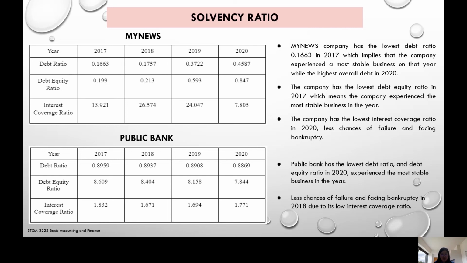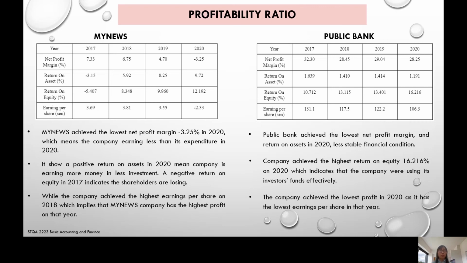From the table, Public Bank has the lowest debt ratio and debt equity ratio in 2020, which means Public Bank experienced the most stable business in the year and less chances of failure in 2018 due to its low interest coverage ratio. Now we look at the profitability ratio within the company.